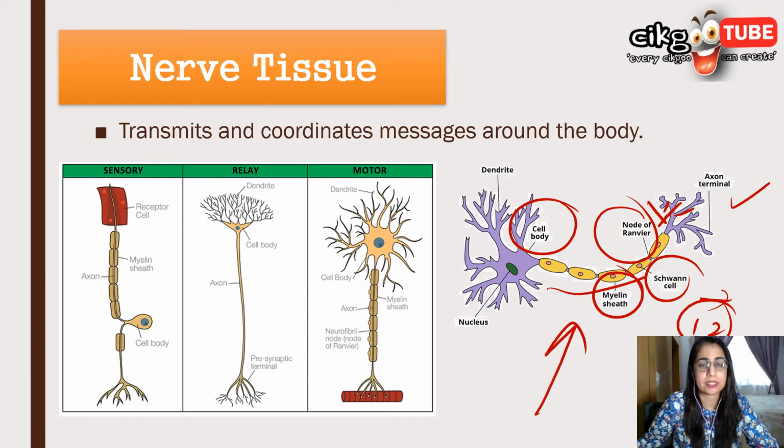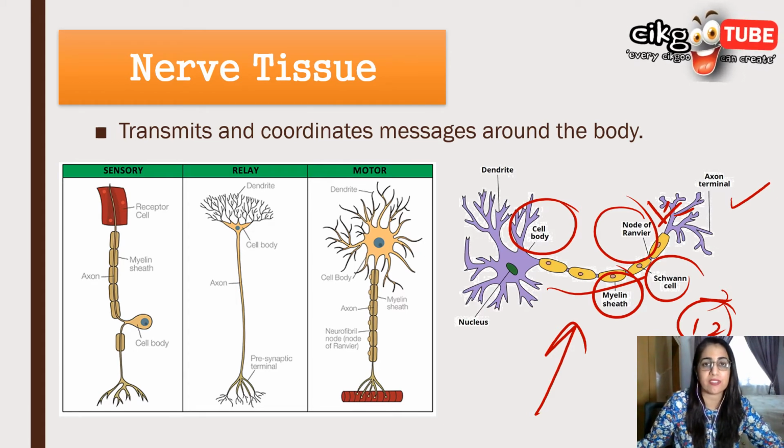Now, nerve tissues can detect a stimulus, and also send the information in the form of electric signals, which are known as nerve impulses, to the muscles or to the glands. And these nerve tissues regulate and control all body activity. So it tells the brain what to do.